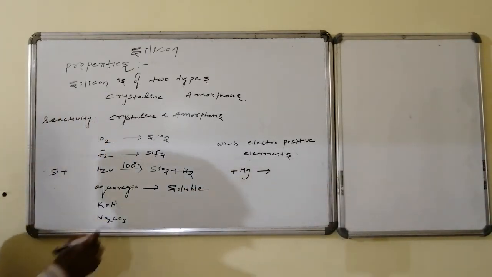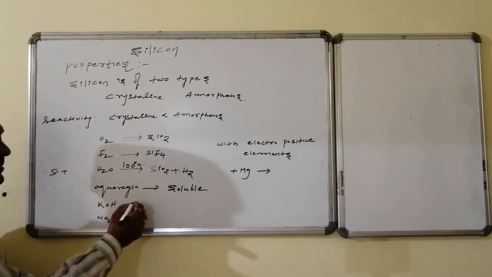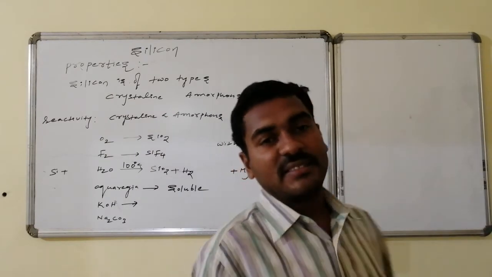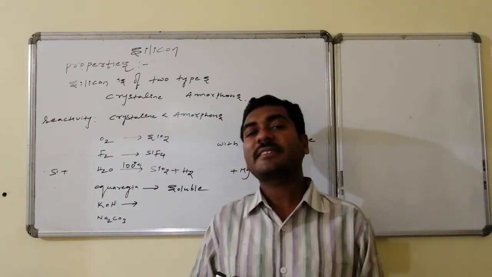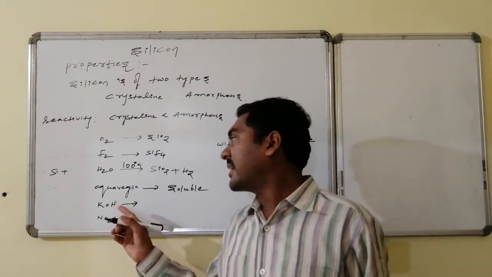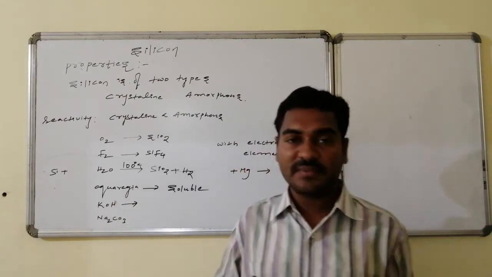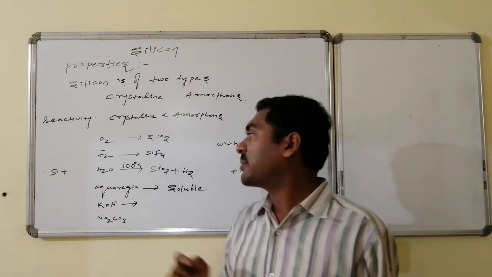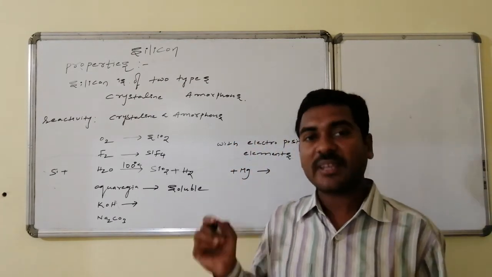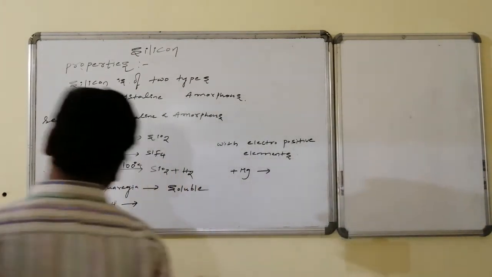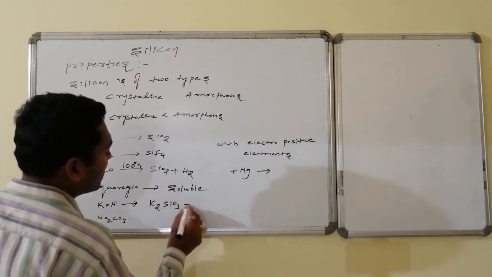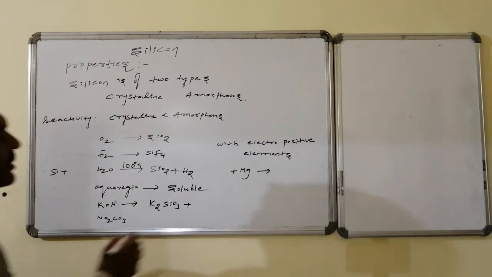Whereas on reaction with potassium hydroxide followed by heating, silicon, which is non-metallic in nature, otherwise a little metallic in nature, reacts with this base, so a chemical reaction takes place that leads to the formation of silicates. Potassium silicate formation takes place, that is K2SiO3, followed by water as the remainder.